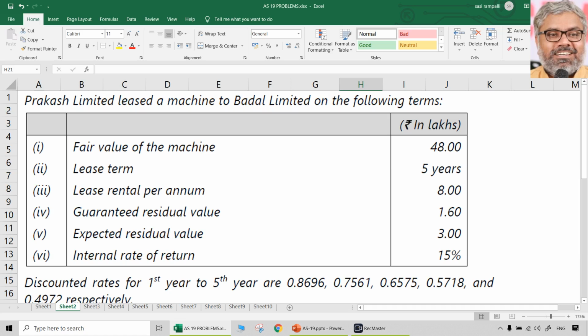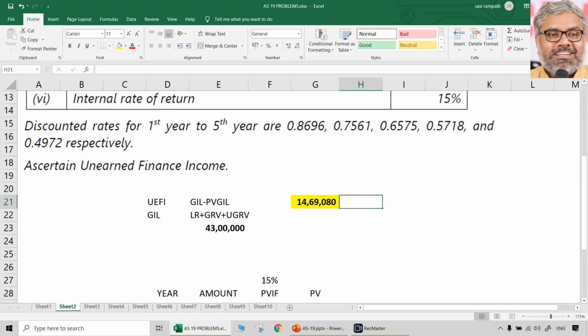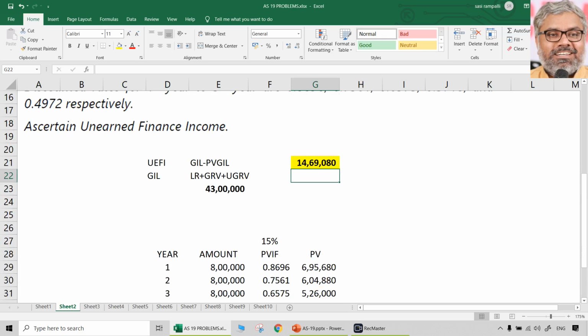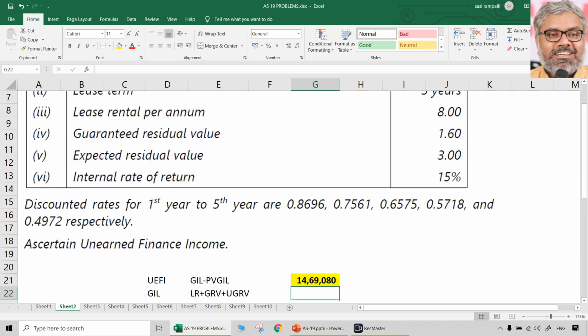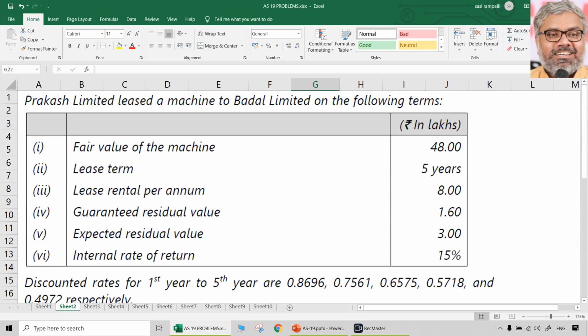Another type of question from the lessor's point of view will be to find out unearned finance income. For that, you should first find out gross investment in lease. Then you should deduct from that the present value of gross investment in lease. In both cases, present values are important. That is where you have to do the calculations carefully. If any calculations are done wrongly, the final answer will naturally go for a toss. So accuracy and speed both are important.